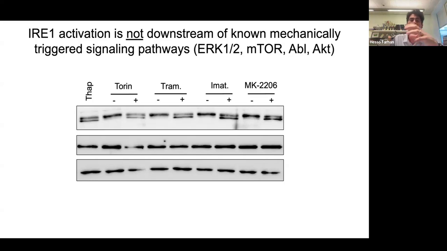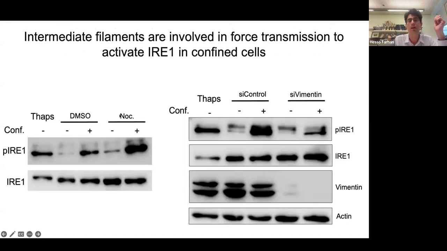Then we asked which cytoskeletal element is involved in transducing the force from the plasma membrane to the ER. We looked at actin. It was not actin. With nocodazole, when we depolymerize microtubules, we actually consistently see more IRE1 phosphorylation. We think this is because maybe the cells are somehow softer, more fluffy, which is why they respond more.